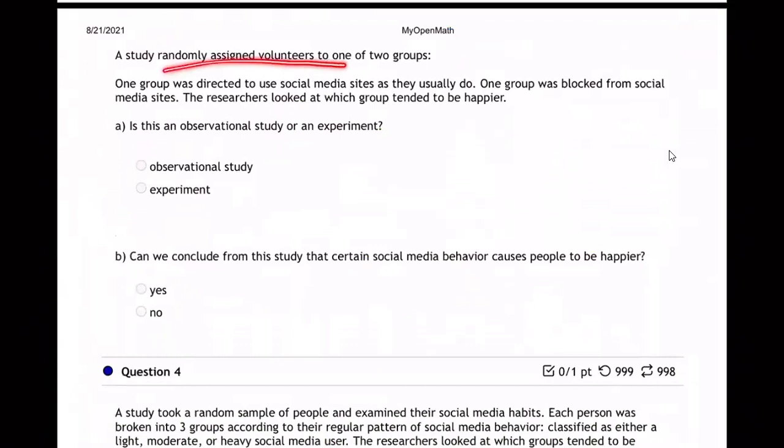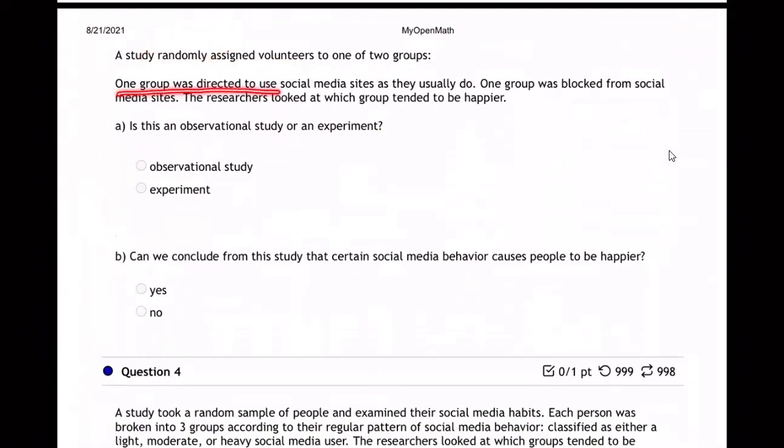A study randomly assigned volunteers to one of two groups. And you think, oh, randomly, that's it. Don't go by buzzwords. Randomly doesn't decide it. It's not enough. Go by concepts. Don't try to answer these questions by looking for random buzzwords. You've got to understand the concepts. I'm going to use the buzzwords all different ways.